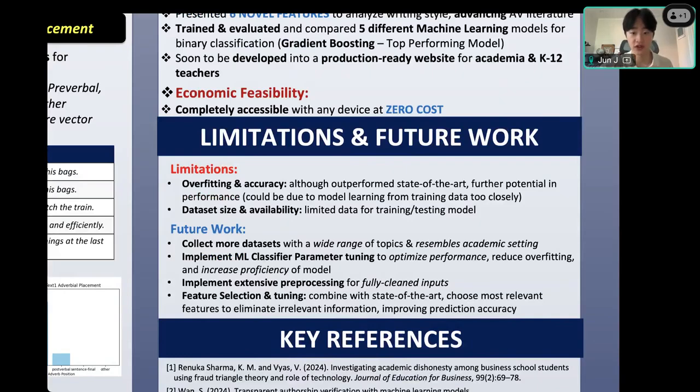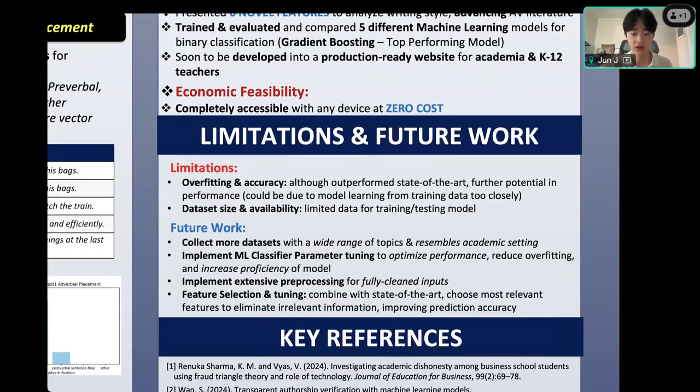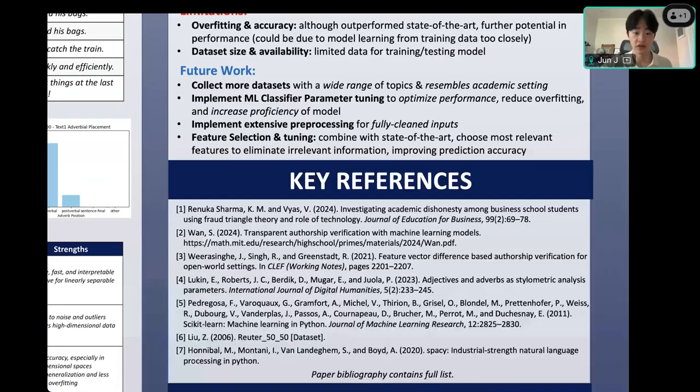Now for the limitations and future work, although my model did end up outperforming the state-of-the-art models, the accuracy of course always could be better. That's where I want to, in the future, collect more datasets with a wider range of topics that further resemble an academic setting. From here, we hope that in the future, the model will have more representative data and more data overall to get a better gauge of whether someone was being dishonest for classification. And here are some of my key references.